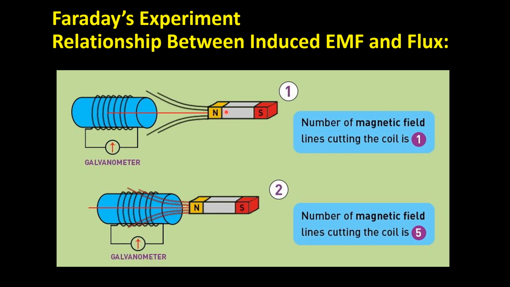Either you need to move this permanent magnet or you need to move the coil. If there is no movement, no rotary motion between these two, either the electromagnet or the coil, then there will be no induced EMF in the coil or no deflection of the galvanometer. That was the third observation of Faraday.